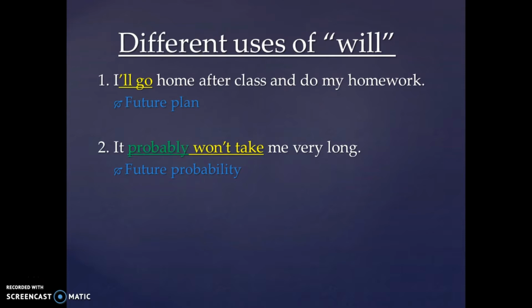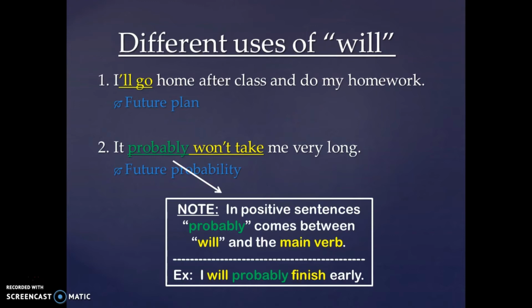And I want you to take a look how we're using the word probably. Again, this is not certain, it's a probability, but if I'm going to use it in a negative sentence like I have here, it probably won't take me very long. Notice how we put probably first before will. Now I do have a note. In positive sentences, probably comes between will and the main verb. So you would say something like, I will probably finish early.